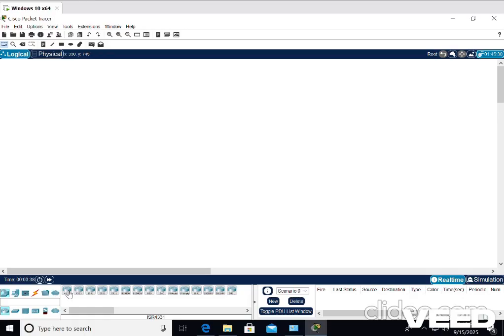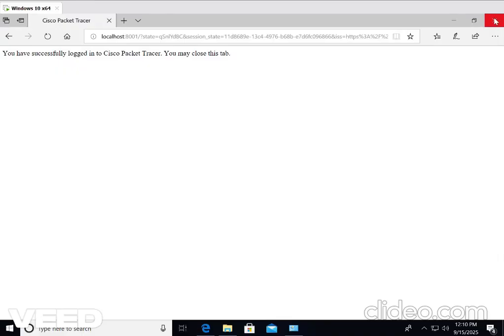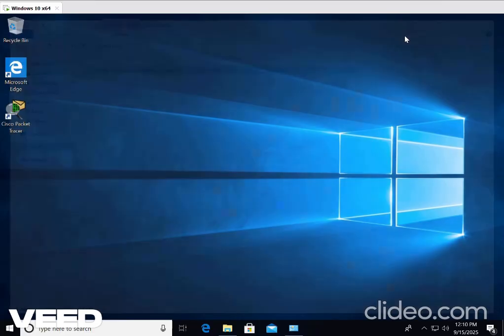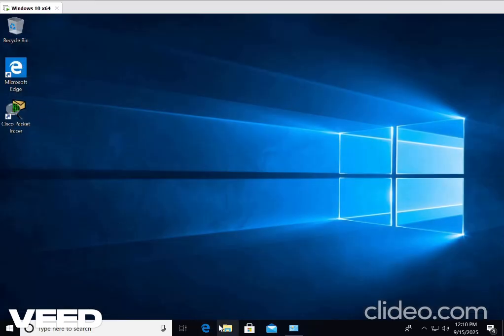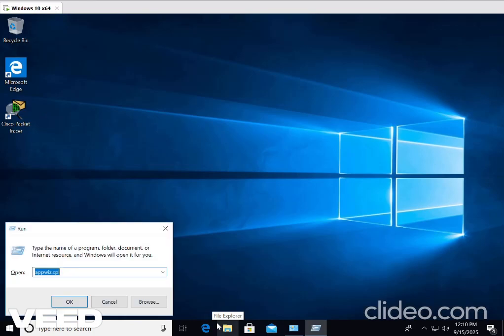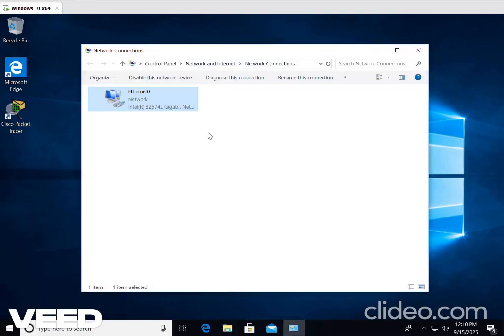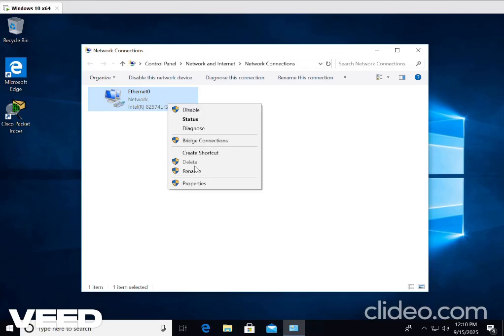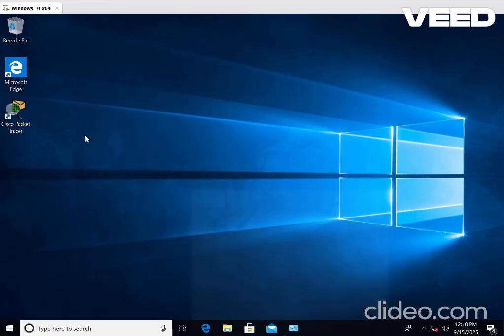You can do all sorts of hands-on labs here, and there is a way around. Sometimes this Cisco Networking Academy website is not letting you create your ID. So in that moment, what you're going to do is go to Run and type ncpa.cpl. It will take you to your Ethernet adapter. Just right click and disable it, and you can open it.